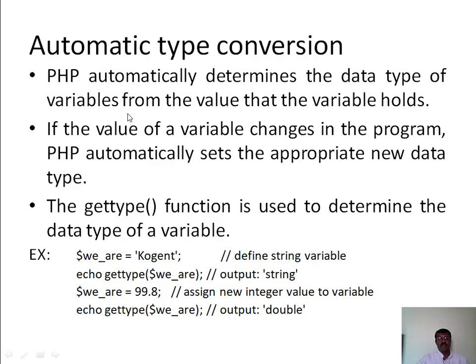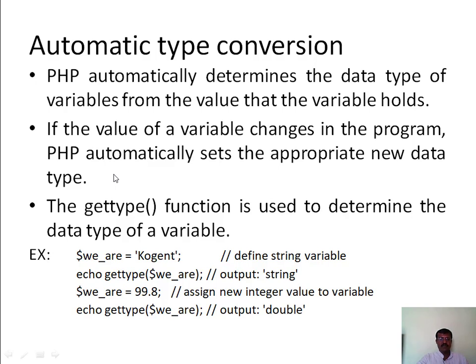So when I assign a value to the variable, PHP automatically treats the data type based on the value I have assigned. If the value of the variable changes in the program, PHP automatically sets the appropriate new data type.